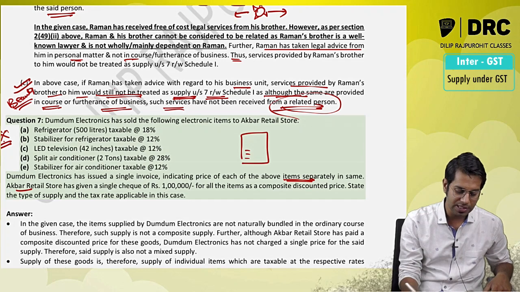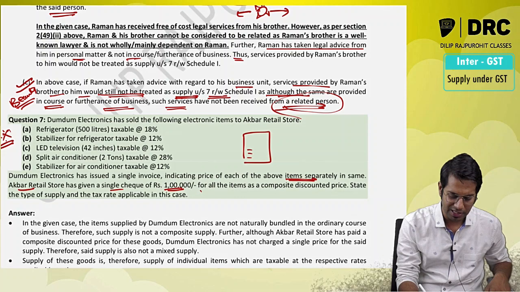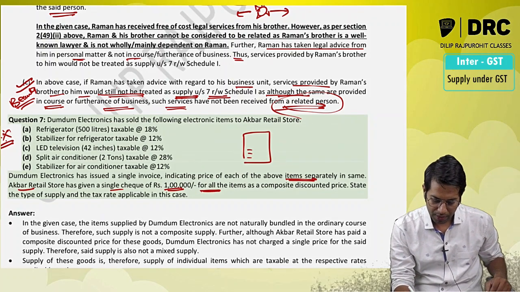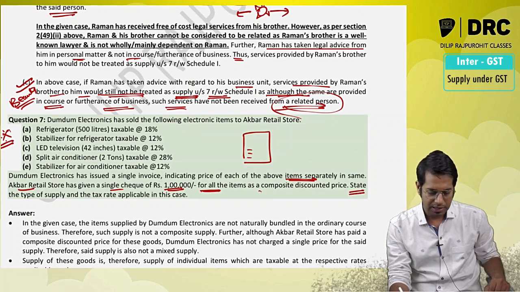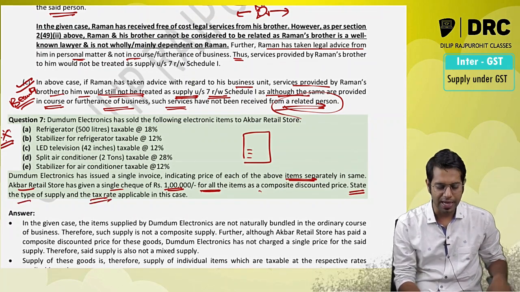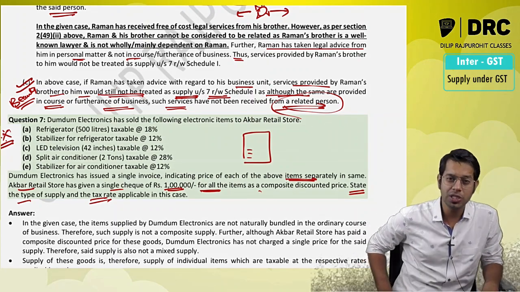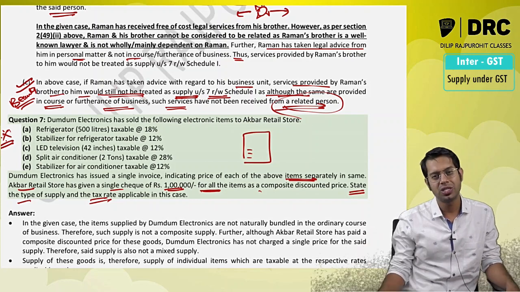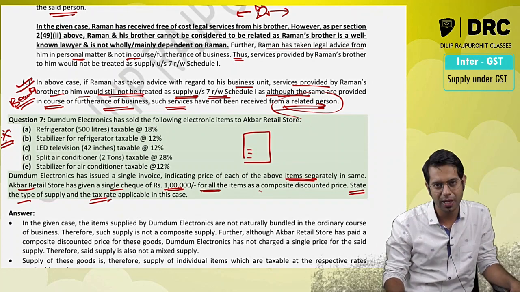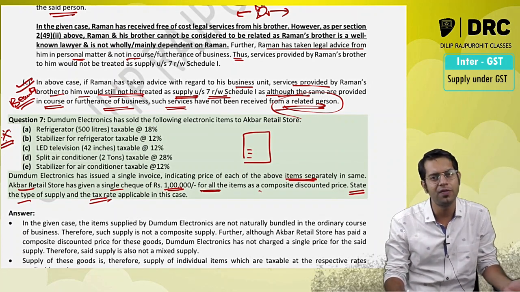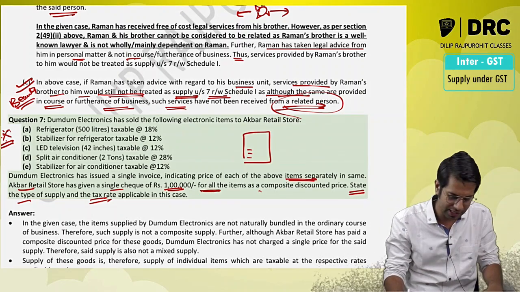Akbar Retail Store has given a single check of 1 lakh rupees, and at the time of making the payment also, this person has given one single check for all the amounts. For all the items at discounted price, state the type of supply and what is the tax applicable. So here the question is, what is the type of supply? Whether it is a composite supply or mixed supply, or it is not a composite supply or not a mixed supply. If it is a composite supply, you will apply principal supply. If it is a mixed supply, you will apply highest rate. If it is neither composite nor mixed, then whatever individual rates are there.